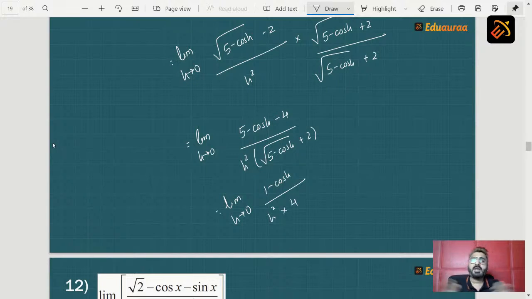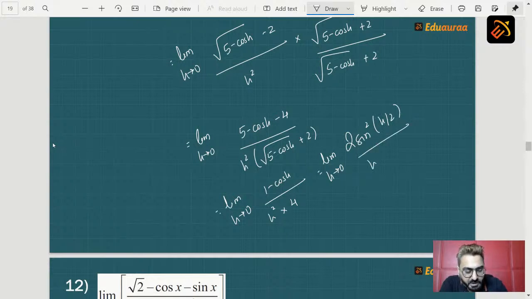Now 1 minus cos h, looking at this, did it remind you of something? Yes, trigo formula, half angle formula. So what will be the next step? Limit h tending to 0. What is 1 minus cos, students? 2 sine square h by 2 upon h square into 4. Can we apply limits directly? No, the second condition is not matching.